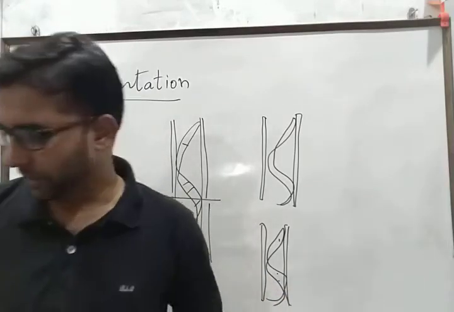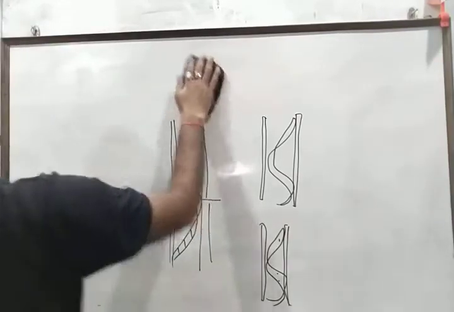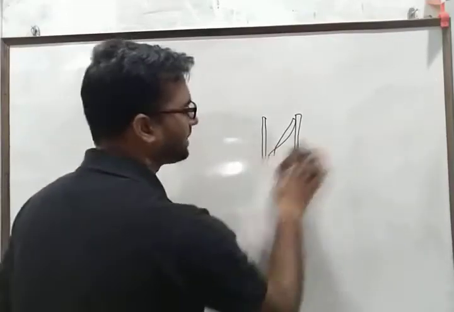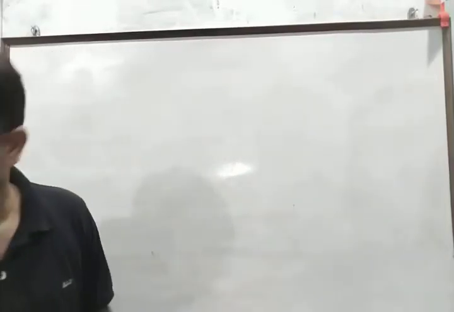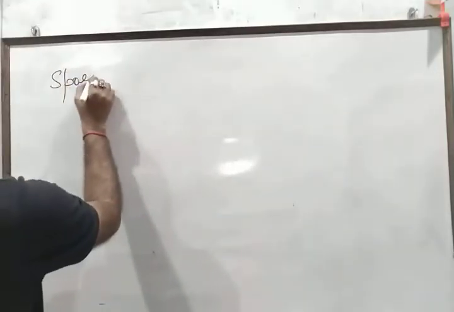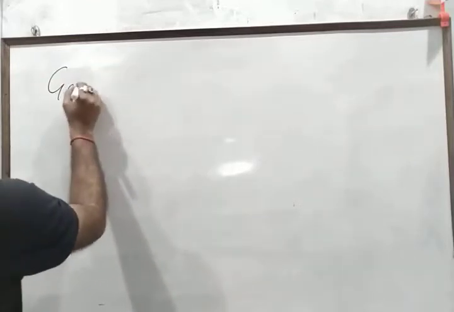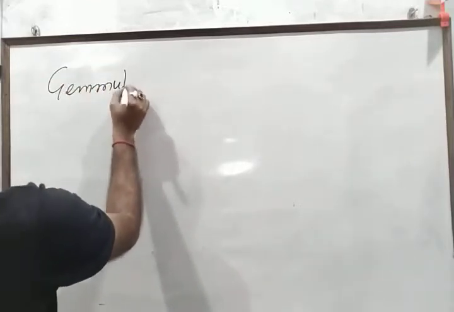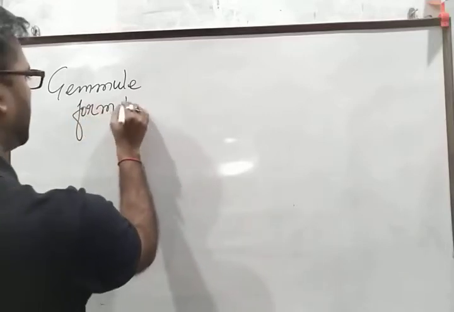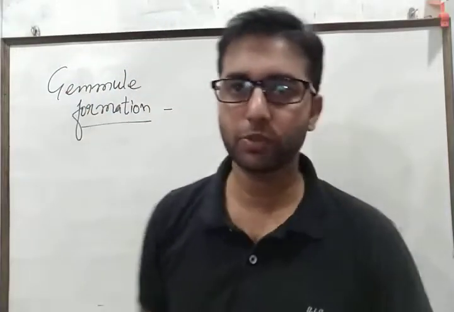Next one is gemmule formation. Gemmules are formed in some sponges, some calcareous sponges. You know about the sponges from class 11. Not spore formation, but gemmule formation. So during unfavorable conditions, some sponges